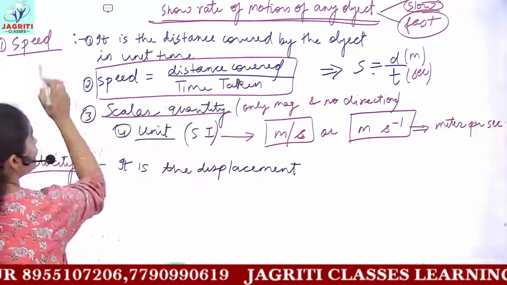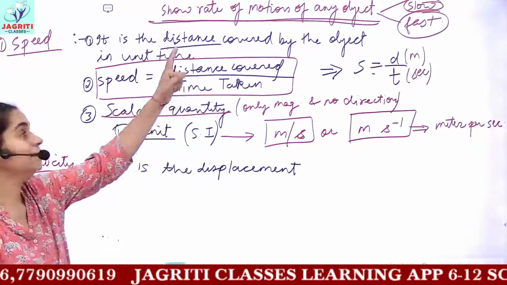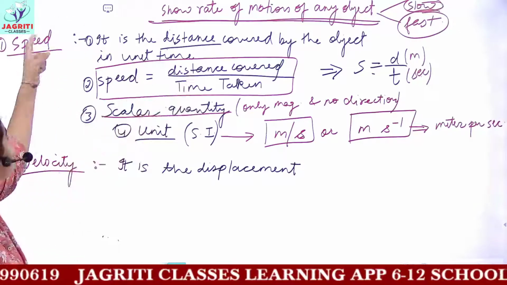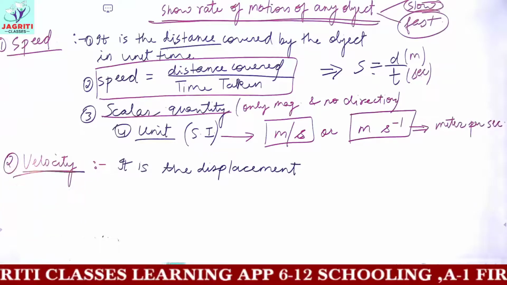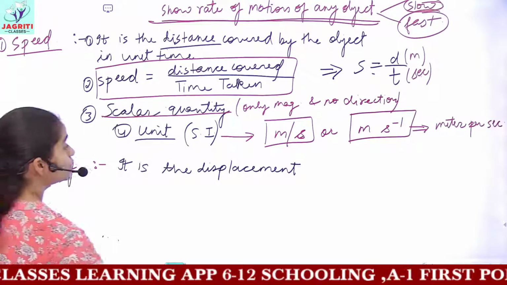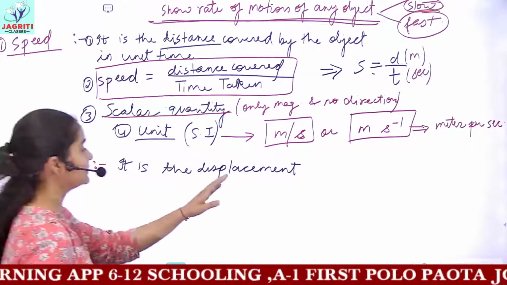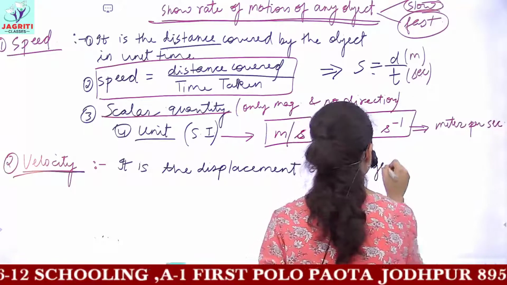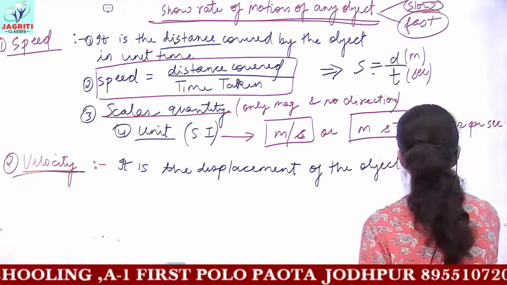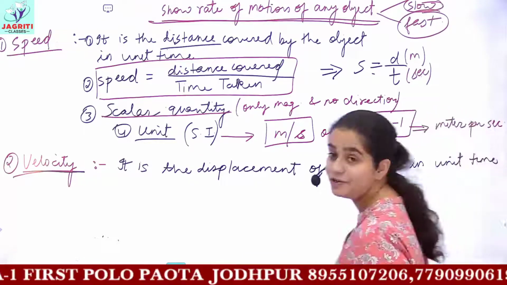For defining speed, we use the term distance, because distance is scalar, time is scalar quantity, and hence speed also becomes a scalar quantity. While because velocity is a vector quantity, you will use a vector term in its definition, displacement. So velocity is the displacement of the object in unit time. This would be the definition of velocity.